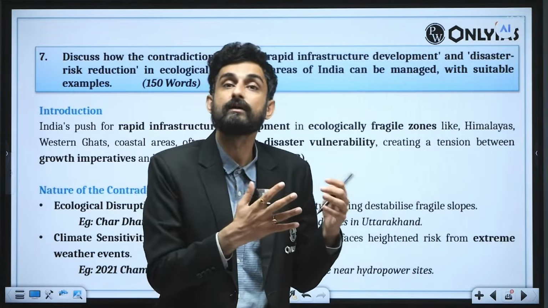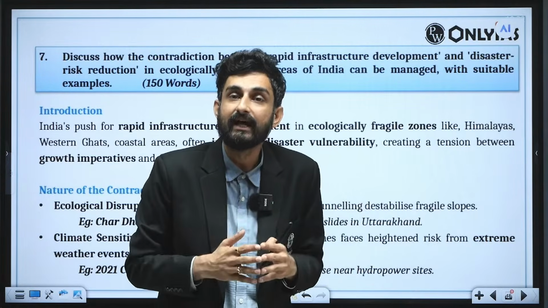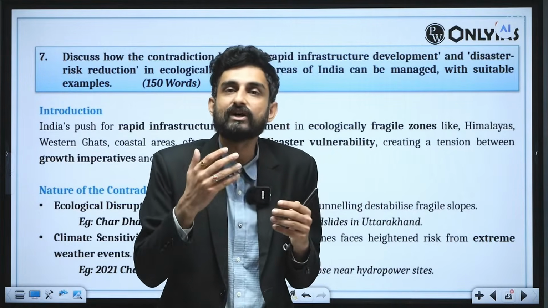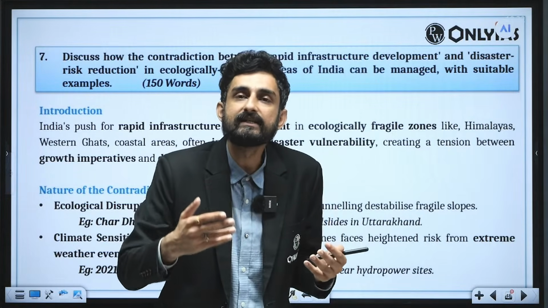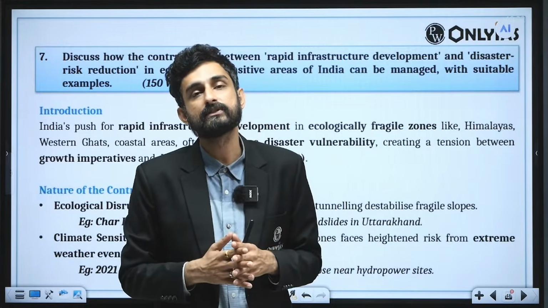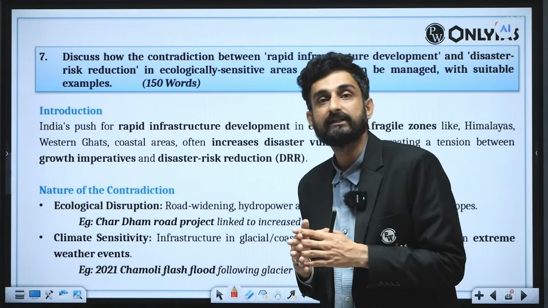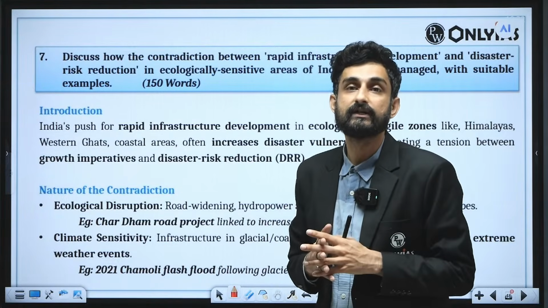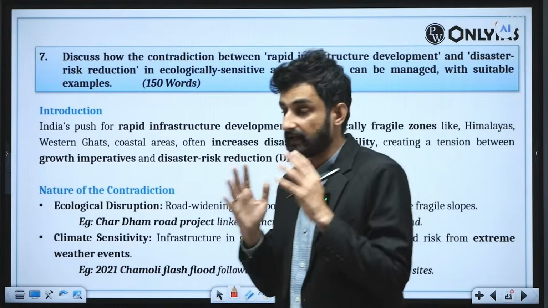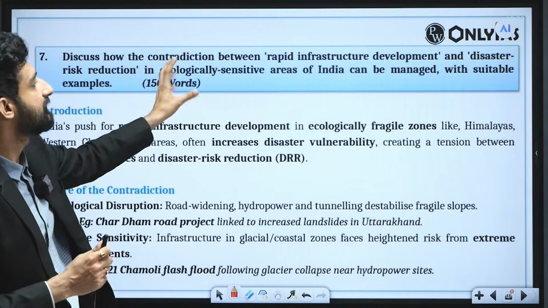We have the Char Dham project, in which there was an important objective of road widening. And because of the road widening in the Char Dham project in Uttarakhand, we have seen an increase in landslide events in those locations. Further, we have another infrastructure push in the Himalayan region. We have Tehri Dam, which is in seismic zone 4 and 5 of the country. Again, a highly hazardous zone being developed, and therefore there is a contradiction which exists.